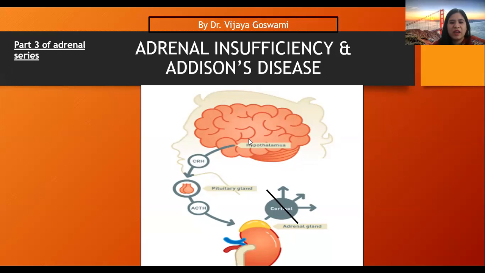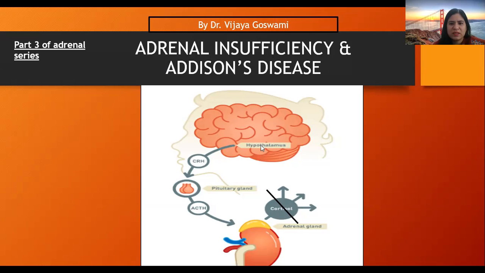HPA means H from hypothalamus, P is for pituitary, and A is adrenal glands. So what happens in adrenal insufficiency is, as the name suggests, adrenal insufficiency. That means the adrenal is not working properly to create enough amounts of adrenal hormones. The hormones are insufficient in quantity.